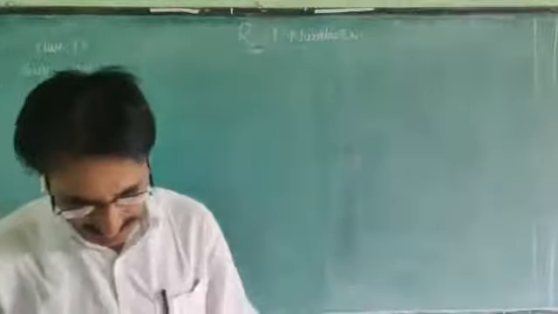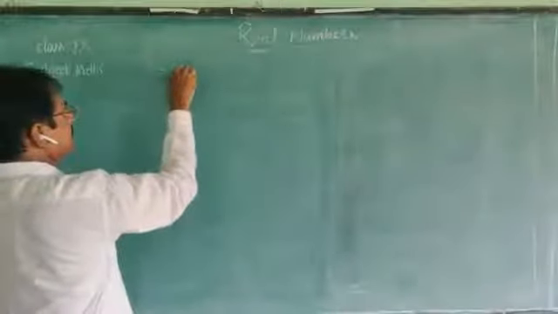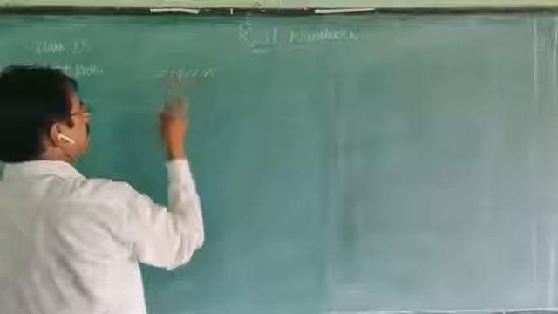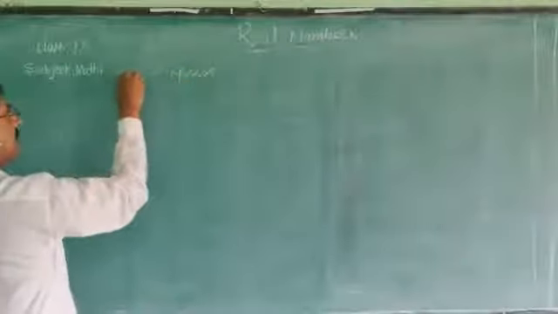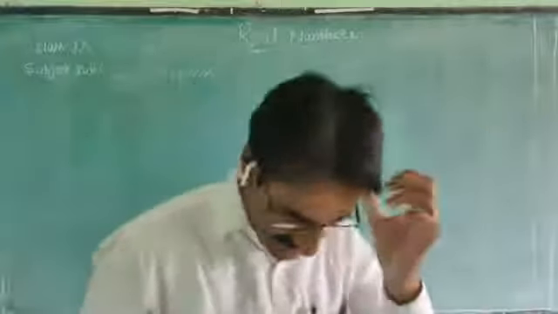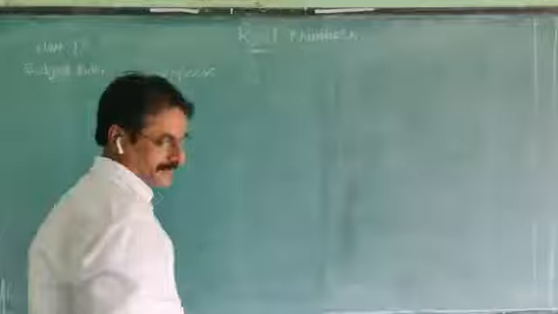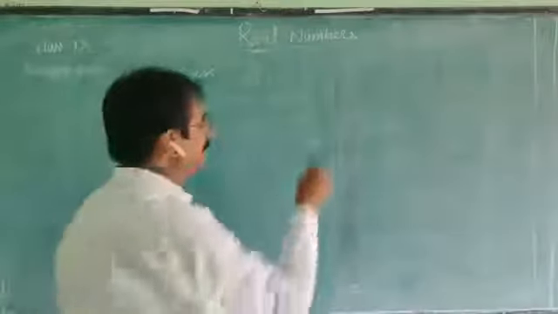One more example. Example 4. Express 7 by 16 and 2 by 3.